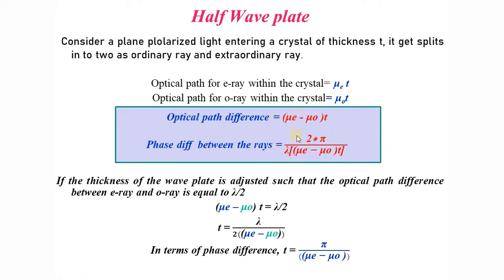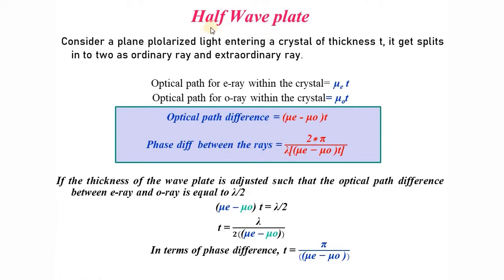This is a very natural statement or equation. Now here comes the half-wave plate. When plane polarized light is incident on the wave plate such that the thickness is adjusted so that the optical path difference introduced between the ordinary ray and extraordinary ray when it comes out of the wave plate is lambda by 2, then such a wave plate is known as a half wave plate.